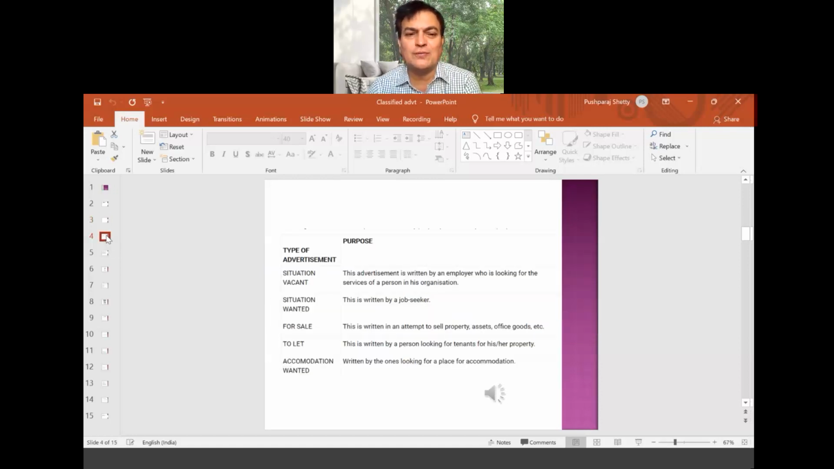What is the purpose of classified advertisement? So here, see the purpose of situation vacant. What is situation vacant? If there is a vacancy, then the school or the organization will advertise in the newspaper. This advertisement is written by an employer. Employer means maybe the principal here or the owner of the organization, owner of the industry. So he's an employer. So employer and employee.